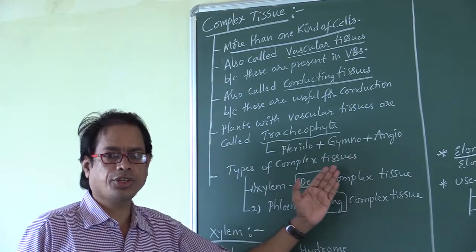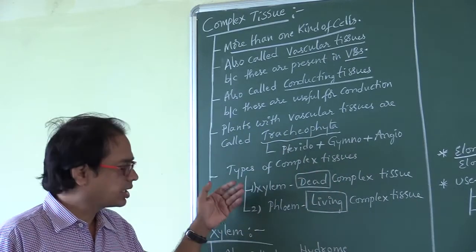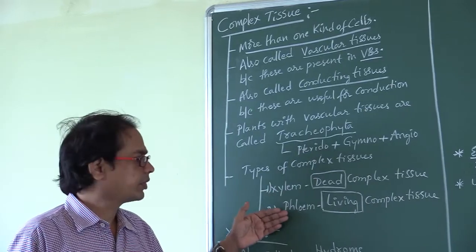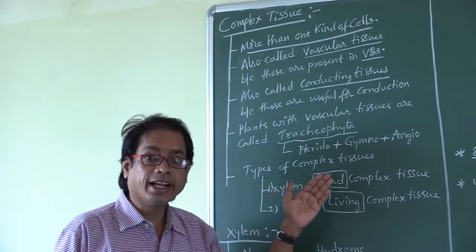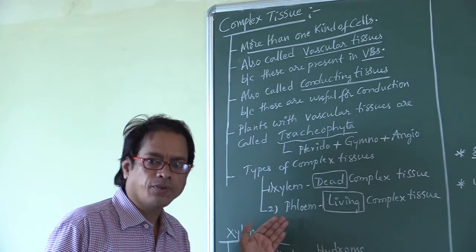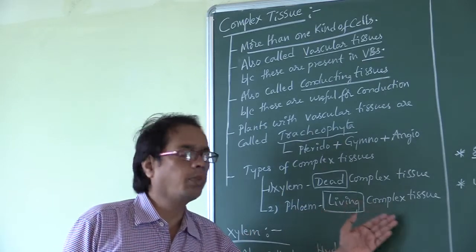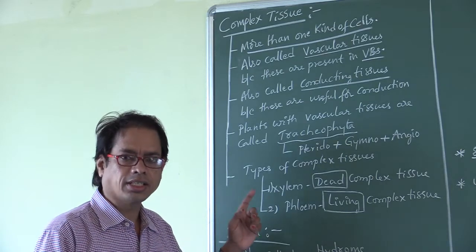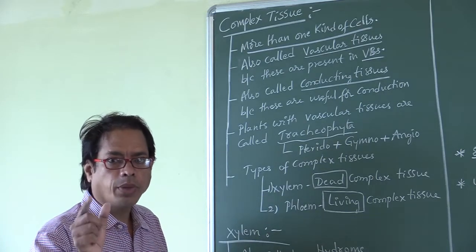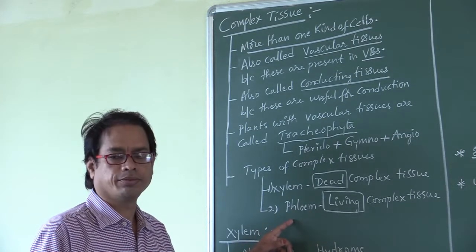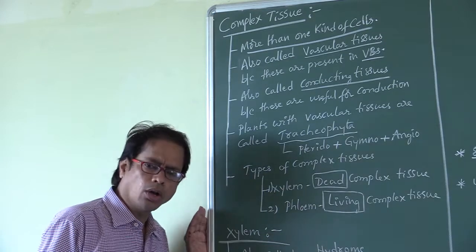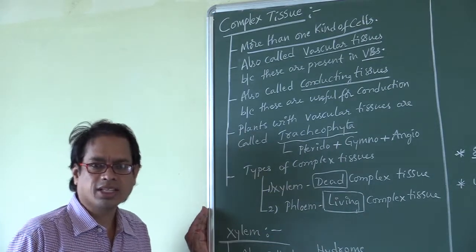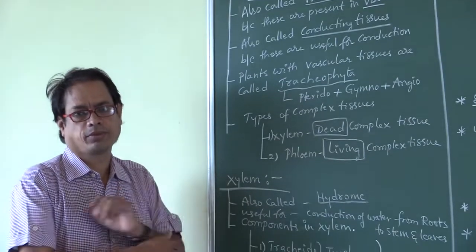Types of complex tissues: two types, xylem and phloem. Xylem is a dead complex tissue, whereas phloem is a living complex tissue. So, dead complex tissue is xylem. Living complex tissue is phloem. Now, we have to discuss about xylem today.